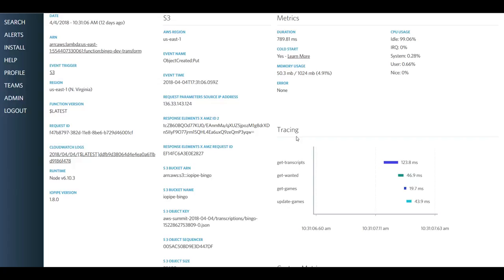We take a look at the IOpipe tracing plugin, and you can see we have 4 different functions inside this Lambda. They're running at different timings, but you can see this gap at the beginning. That's evidence of a cold start, because that's just the system resources in the container spinning up to fire off this Lambda. So that's indication number 1.